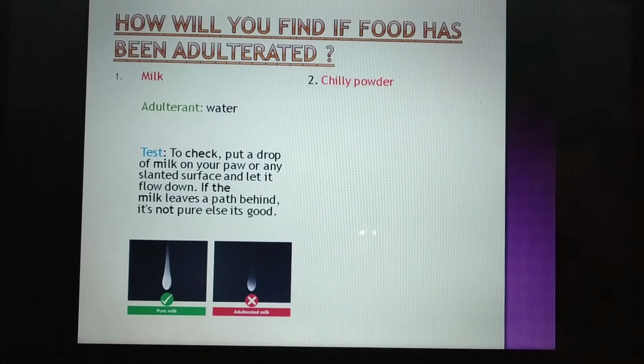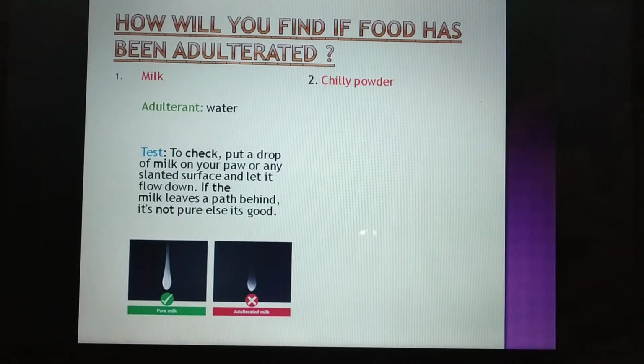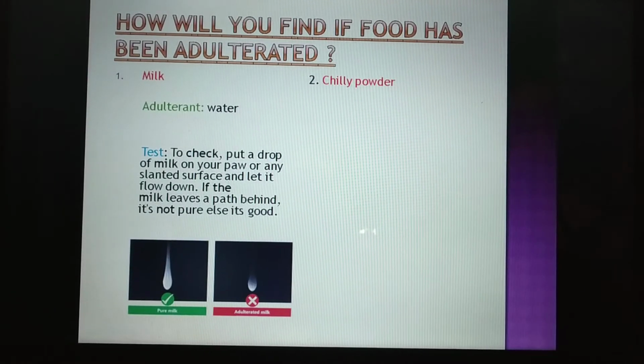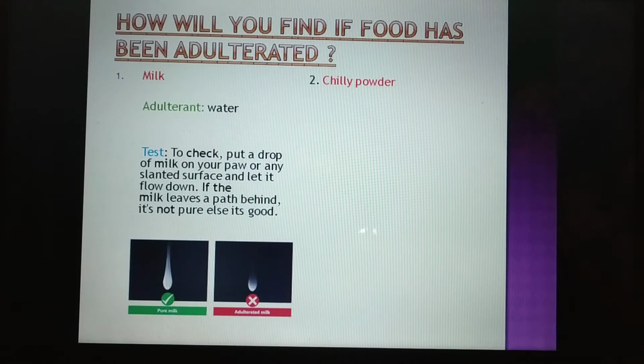Now, chili powder. Chili powder is commonly adulterated with brick powder. Red brick, we all know. So it is mixed with red brick powder.